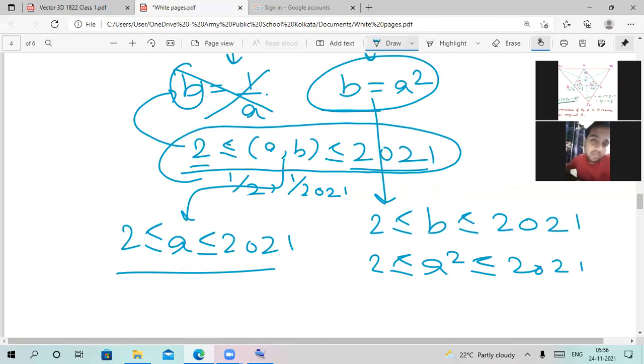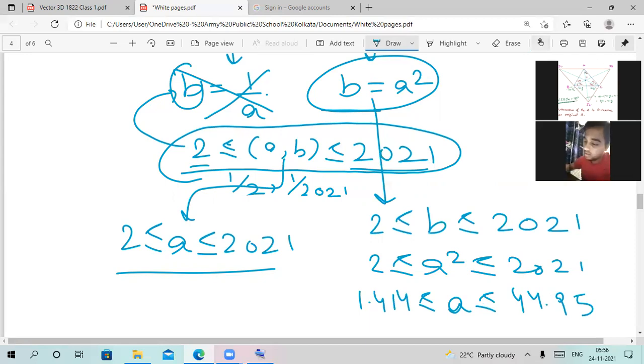Only the positive square root of this expression. Okay, so it will be 1.414 smaller than or equal to a, smaller than or equal to 44.95.